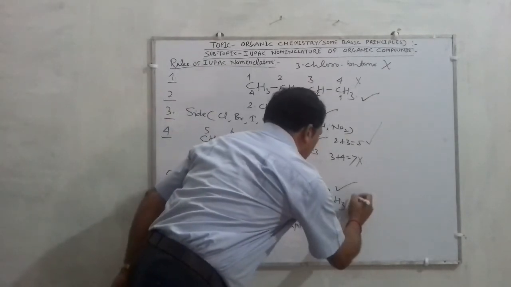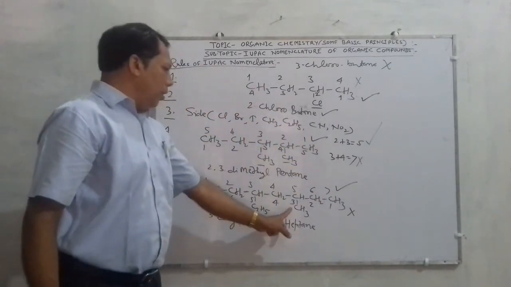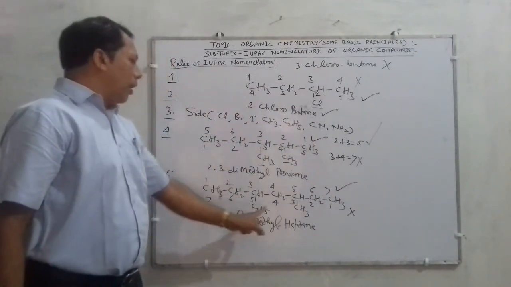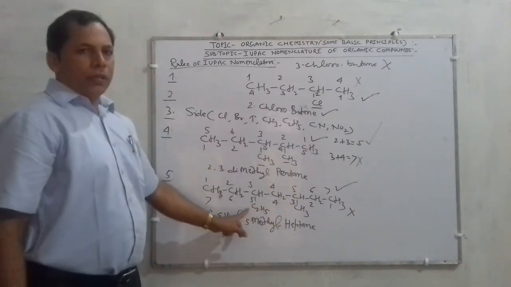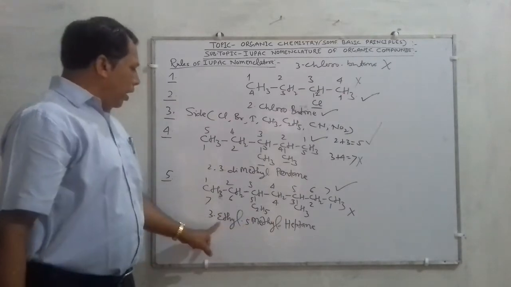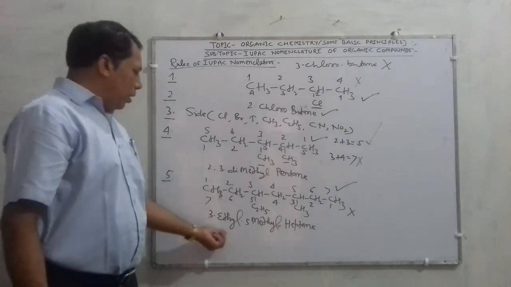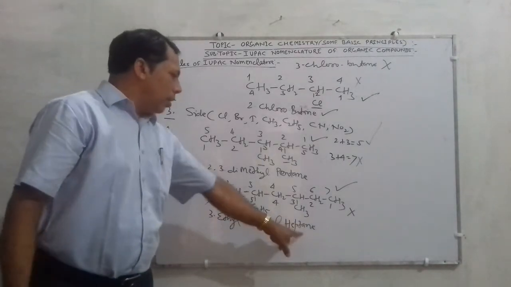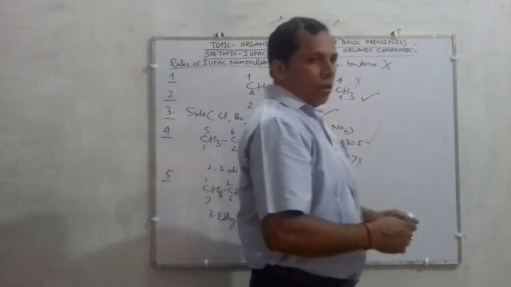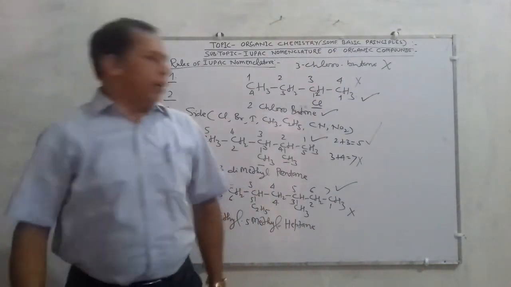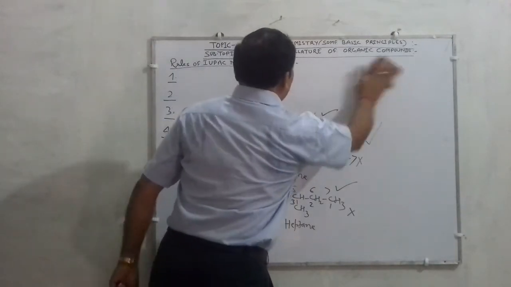So the upper counting is right and the lower counting is wrong. If you write 3-methyl, 5-ethyl, that is not alphabetically correct. In the alphabet, E comes first, then M. So ethyl, methyl, then the aliphatic hydrocarbon. Alright, children? Next rule. Come on children. Very simple rules. You have to just remember them